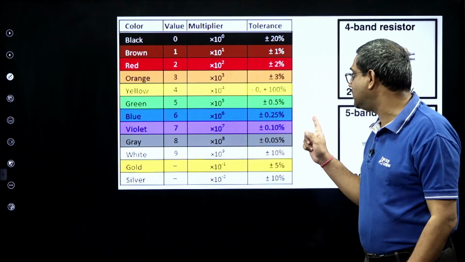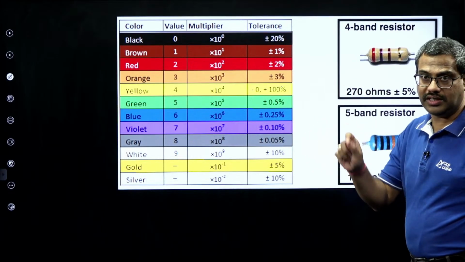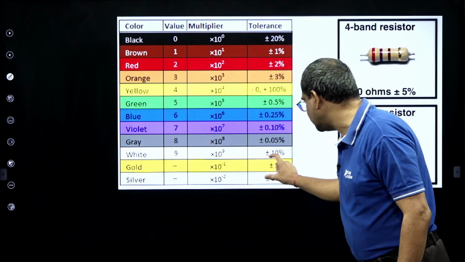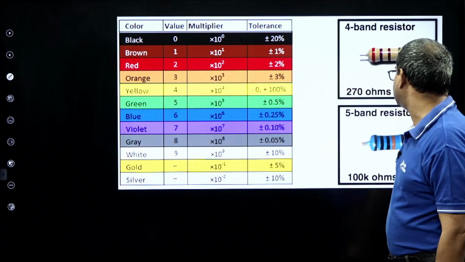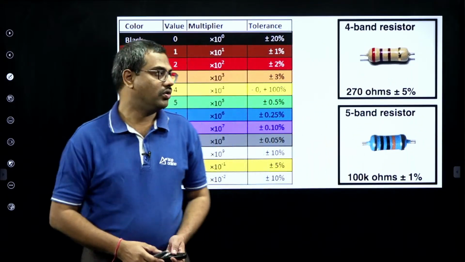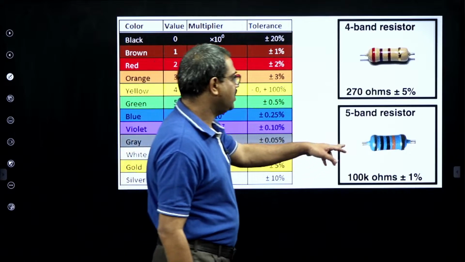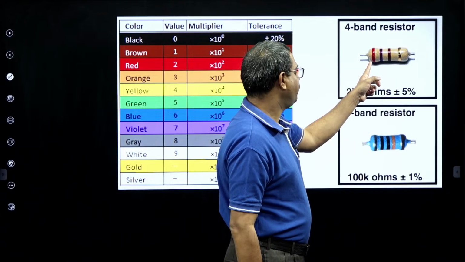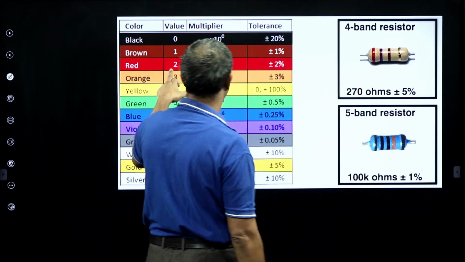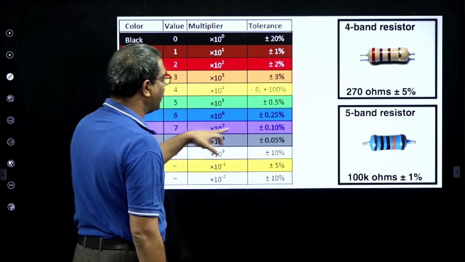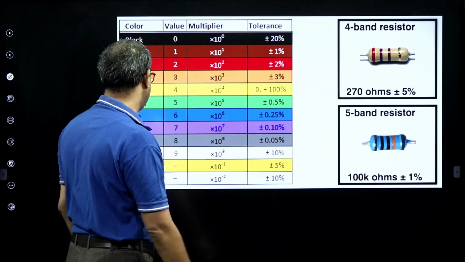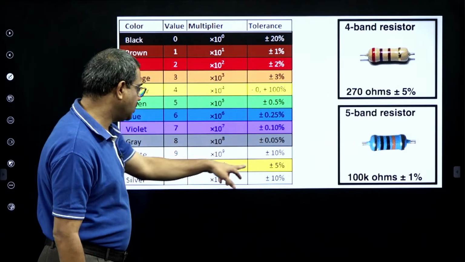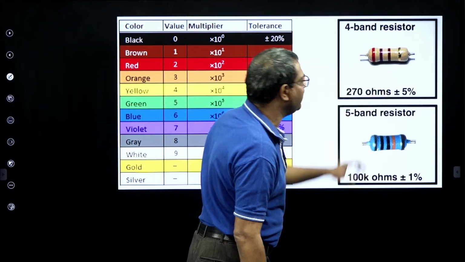So you have to remember these slides, how to write the color code. Based on that he asked these questions and I solved them. And these are our tolerances: the last 3, white, gold, silver, are tolerances. Like how we got the 4-band and 5-band, the higher the band count, the more the precision improves. But this is a 4-band resistor. Like this red, it is 2, then violet, and then brown, 10 to the power of 1. And last is gold, tolerance plus and minus 5. So based on that we get it.